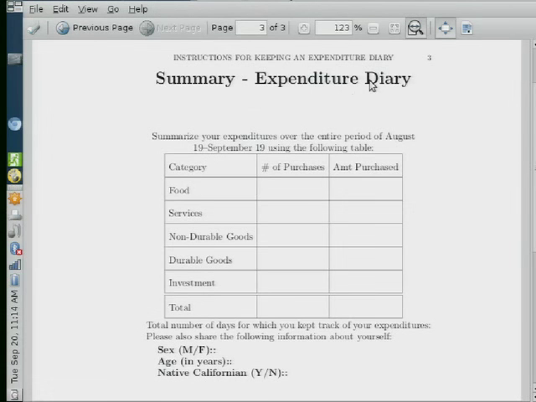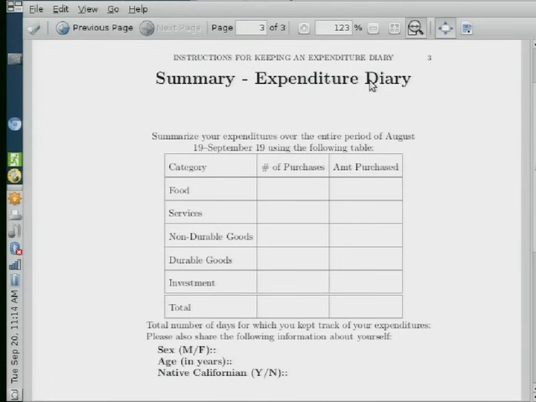So the information that's relevant here are sums of the different categories of expenditures that you have. So you should give us a total sum for the amount of food that you consumed over the last month. Also, just an indication of how many times you purchased food. Similarly for services, non-durables, durables, and investments. And then give us total number of purchases and your total expenditures over the entire month. So that'll just be the sum of these rows, of course.